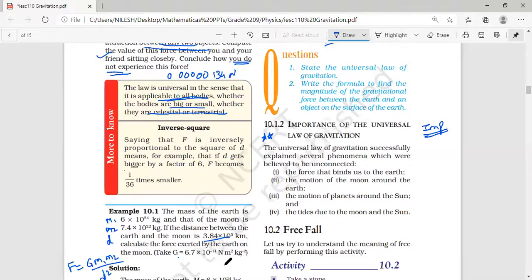The universal law of gravitation successfully explained several phenomena which were believed to be unconnected. Look, the force that binds us to the earth, the motion of the moon around the earth, the motion of planets around the sun, the tides due to the moon and the sun, all these forces seem unconnected, but they are actually connected. Why are they connected?